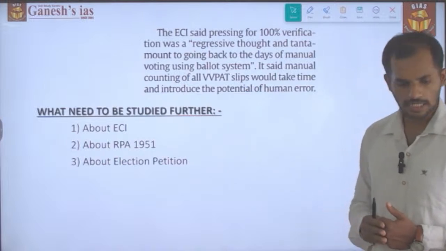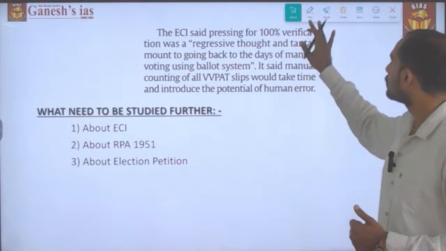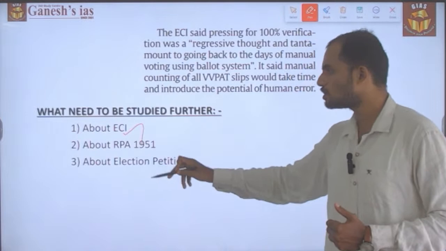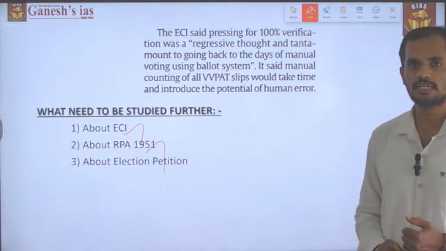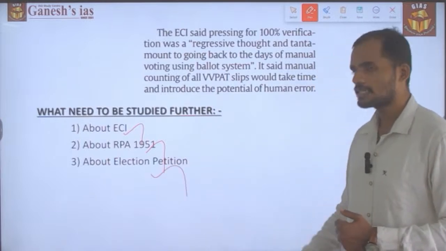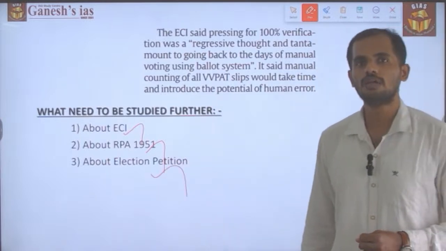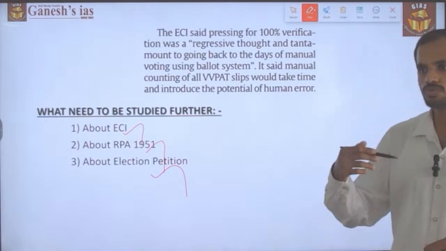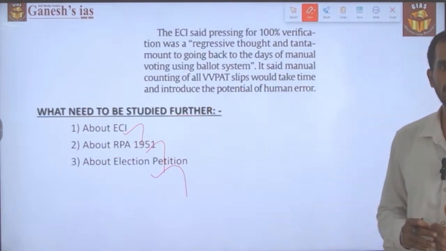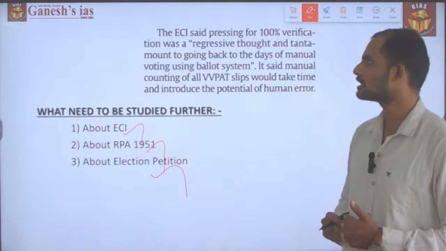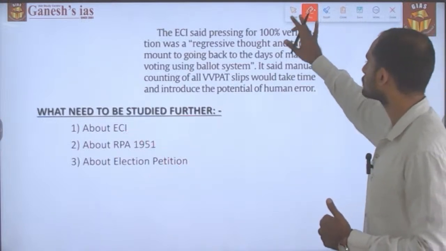What needs to be studied further is the Election Commission of India, its constitutional position, then the Representation of the People Act 1951, and then the election petition: what an election petition is, who can file it, and towards whom it can be filed. So these are the other areas we need to be aware of, and with this we have reached the end of this topic.